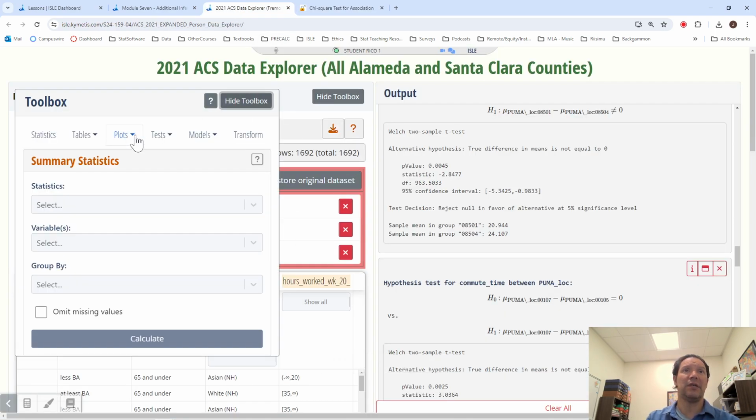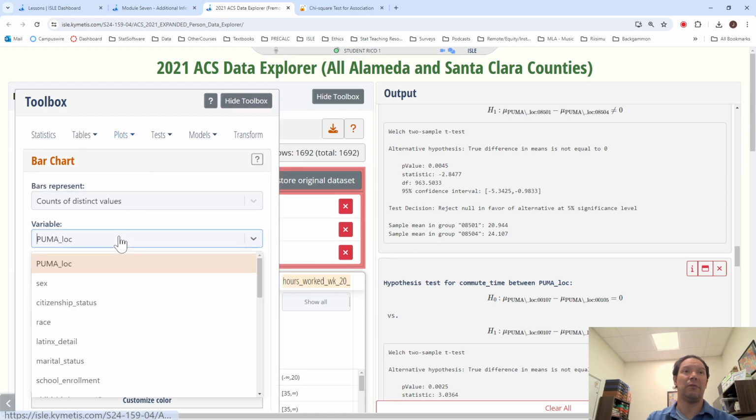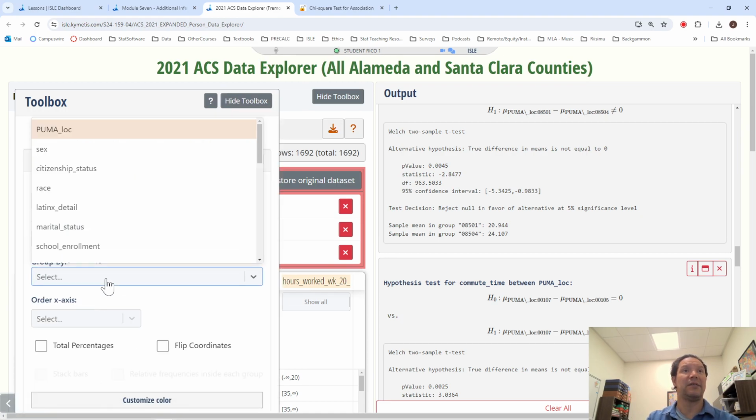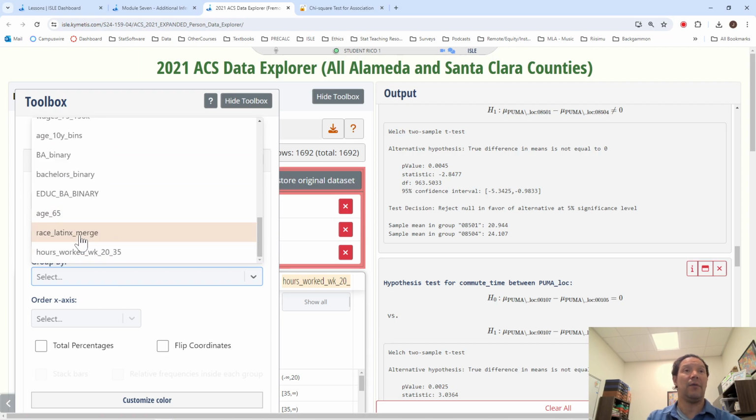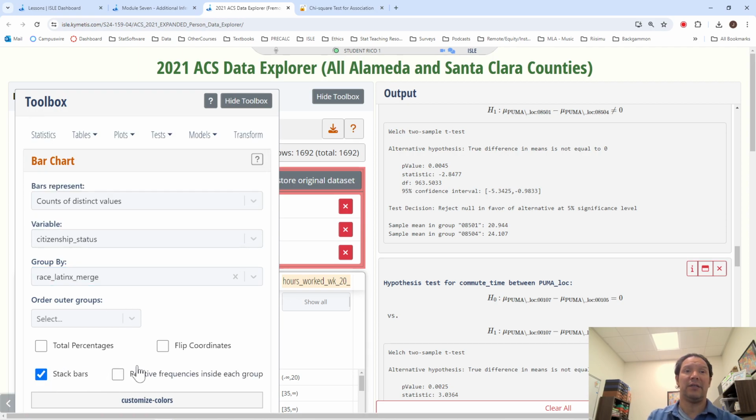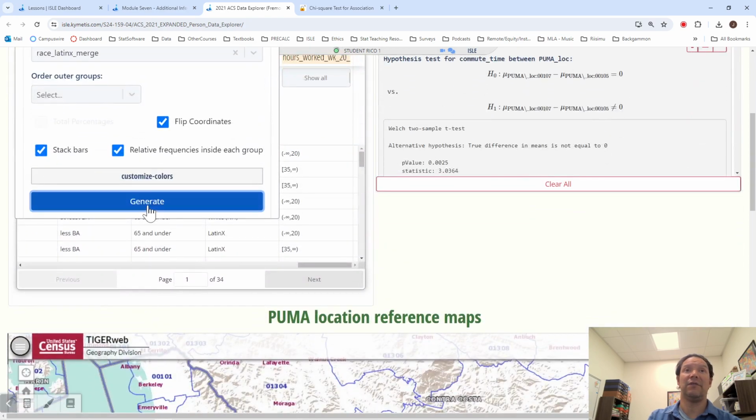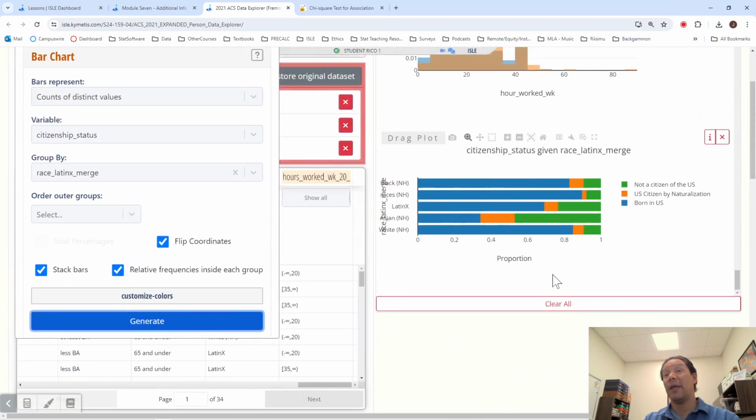Let's show what this looks like so we can compare it visually. So I have citizenship status, and I'm grouping it by my race Latinx merge. I just want to show you how different the cells are. We should see very big differences by race. And here we go. For white, born in the US is at 84%. For Asian, the number is down to 34%. Latinx is at 70, two or more races are at 90, and black is at 82. So there are very big differences between Asian and the white, two or more races, and black groups. Latinx is somewhat in the middle.